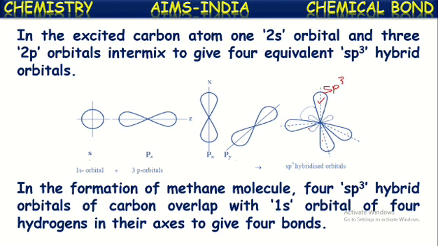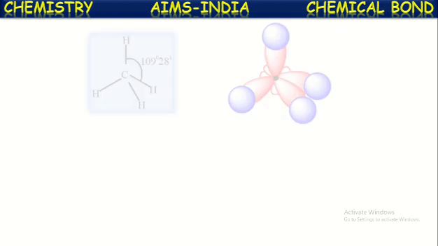So in this way, carbon in its excited state gets four sp3 hybridized orbitals. When it approaches hydrogen atoms, each sp3 hybridized orbital of carbon overlaps with one s orbital of the four hydrogen atoms, and thus results in the formation of four sigma bonds.